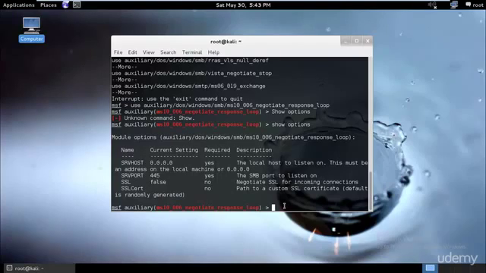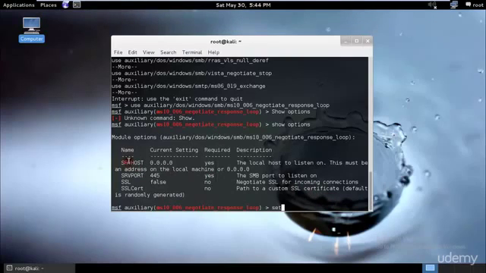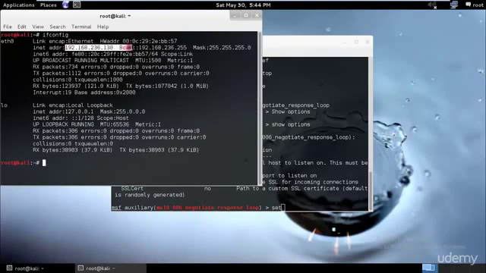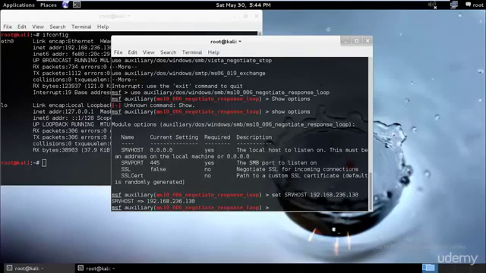click show options. So now we will be setting the SRV host. We will type the SRV host by going ahead and typing set. We will be setting up the SRV host that is our computer. So I'll just type ifconfig, and this is my IP address. In your case it would be different. So I'll just type set in capital. Make sure that you write it exactly as it is, or you can just copy paste it from over here. Set SRV host and just type paste and hit enter. We have set our SRV host.